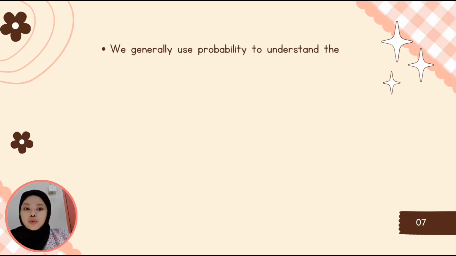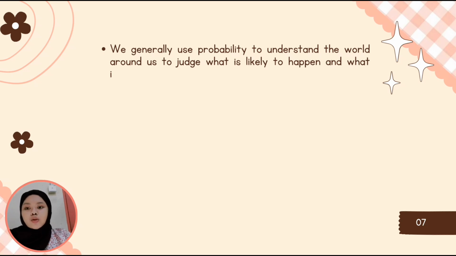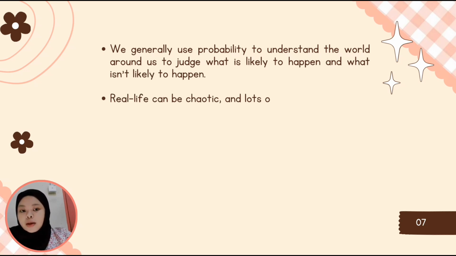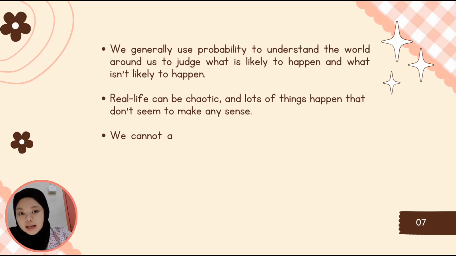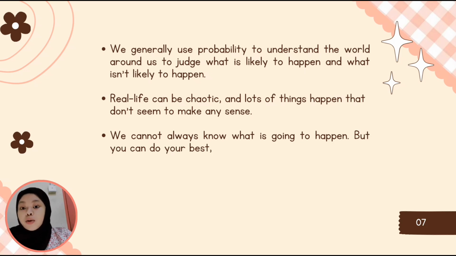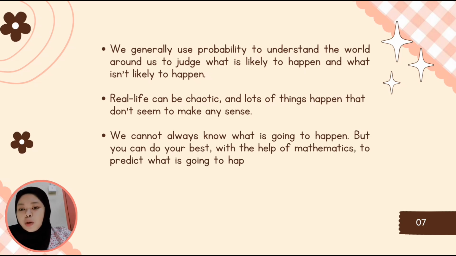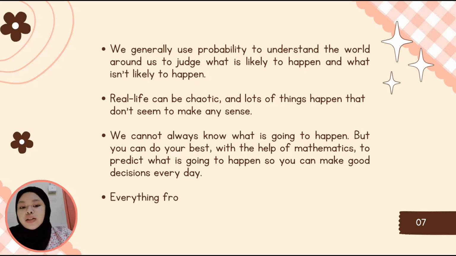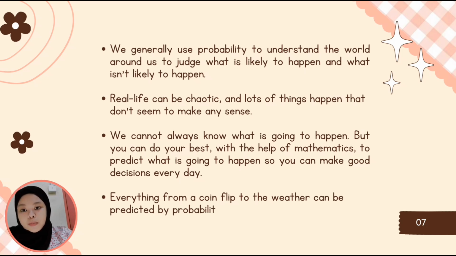We generally use probability to understand the world around us, to judge what is likely to happen and what isn't likely to happen. Real life can be chaotic and a lot of things happen that don't seem to make any sense. We cannot always know what is going to happen, but we can do our best with the help of mathematics to predict what is going to happen so we can make good decisions every day. Everything from a conflict to the weather can be predicted by probability.